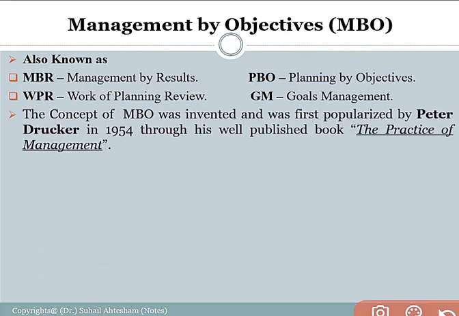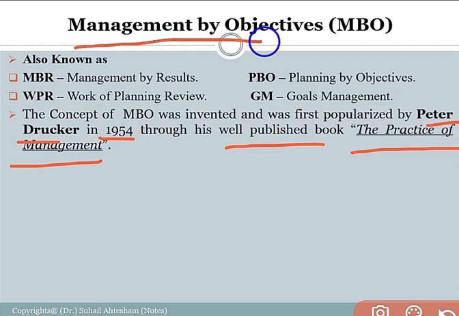The concept of management by objective was invented and first popularized by Peter Drucker. Peter Drucker was an American management consultant. In the year 1954, through his well-published book, namely The Practice of Management, Peter Drucker introduced the concept of management by objective.